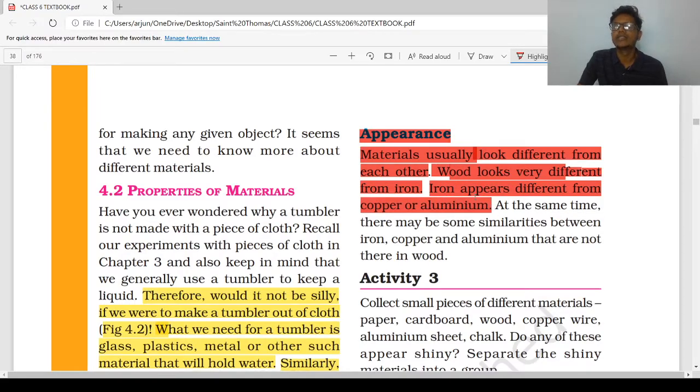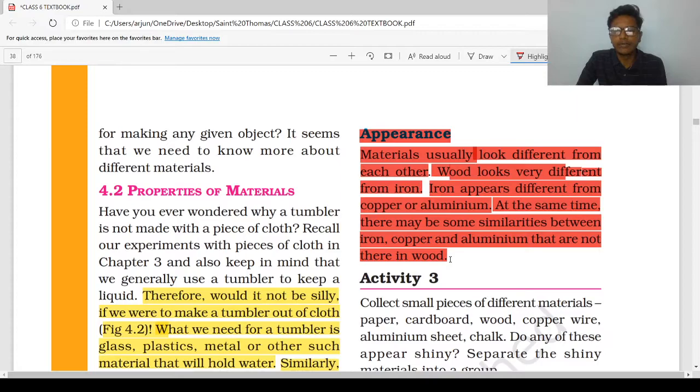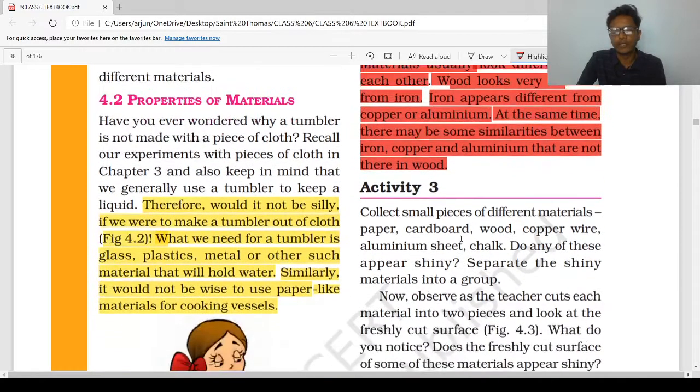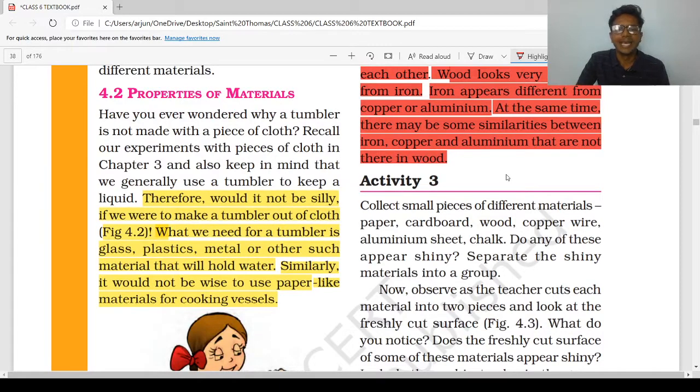Iron is generally not shiny, but copper or aluminium is shinier than the iron. We can identify from their shininess. At the same time, there may be some similarity between iron, copper, and aluminium that are not there in the wood. Now let's see activity number 3.